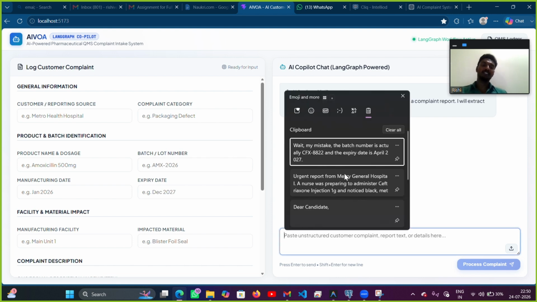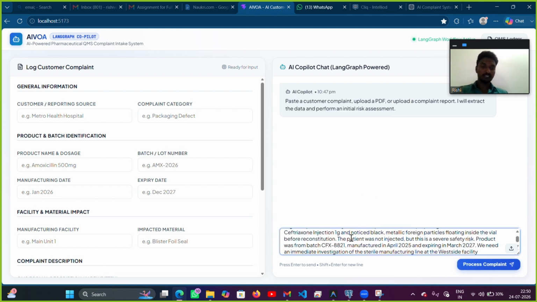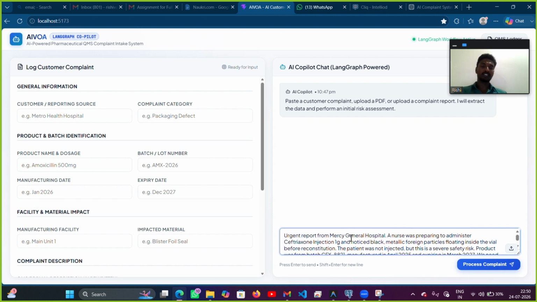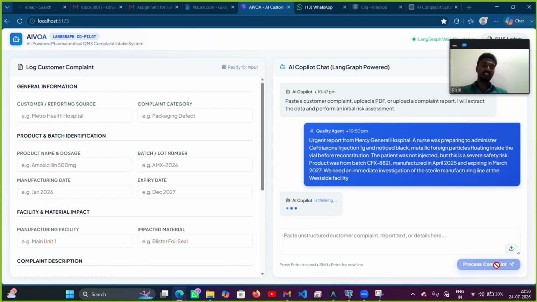I have already taken a small description of the complaint, which randomly mentions all the messy data, including the date, branch, etc. Once I give it to the AI, it starts thinking about it and parsing the text. Let's wait for the output.